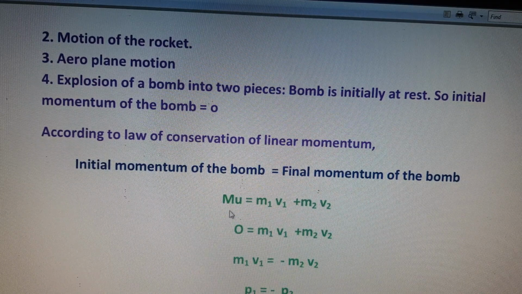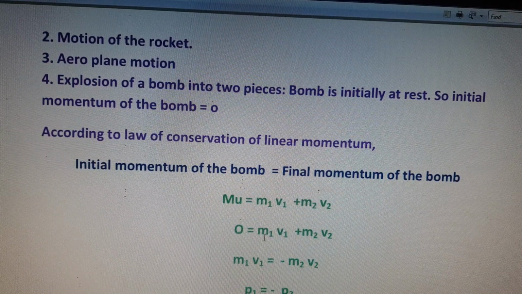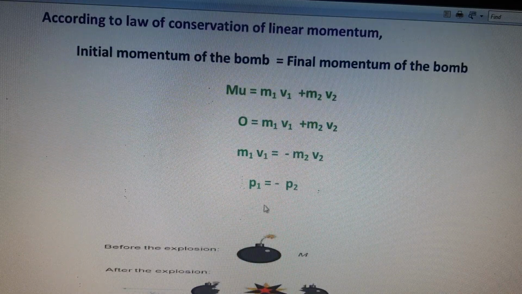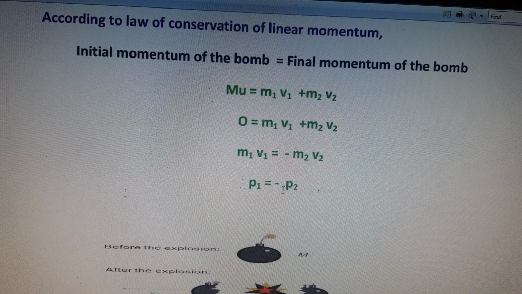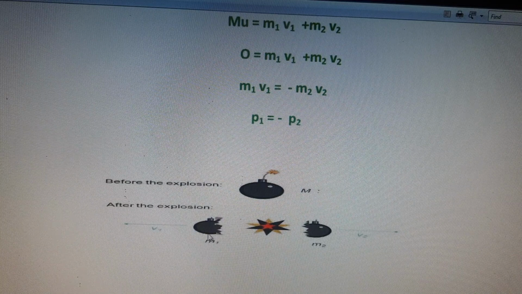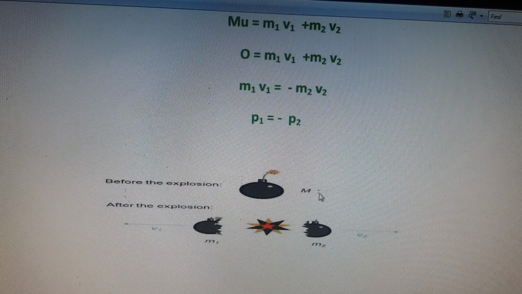So we can write M u is equal to m1 v1 plus m2 v2, then 0 is equal to m1 v1 plus m2 v2, so m1 v1 is equal to minus m2 v2. So p1 is equal to minus p2. The negative sign represents that after explosion, the two pieces travel in opposite directions. Before explosion, the bomb mass will be capital M.